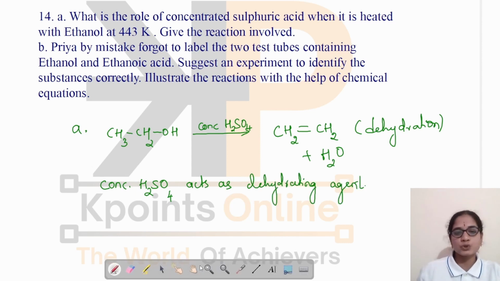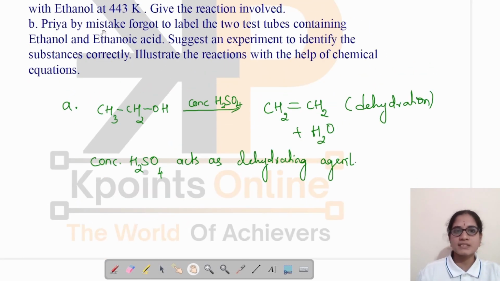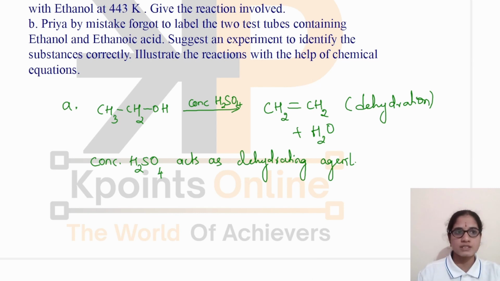Then there is one more question here. Priya by mistake forgot to label the 2 test tubes containing ethanol and ethanoic acid. Suggest an experiment to identify the substances correctly. Illustrate the reaction with the help of chemical equations. We have to give the reaction in order to identify between ethanol and ethanoic acid.